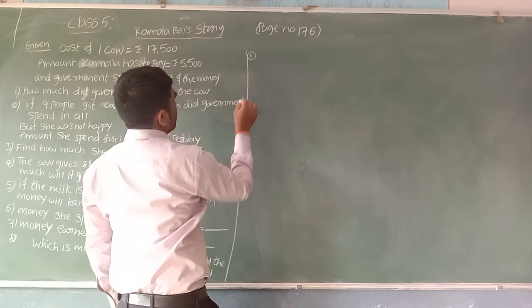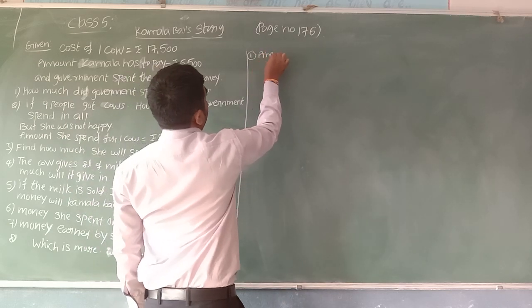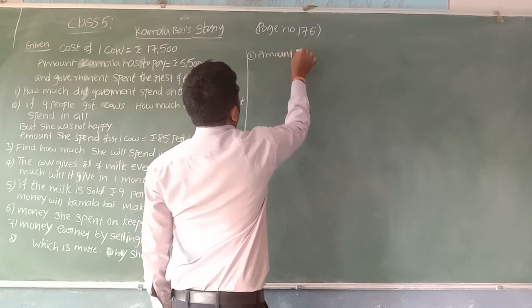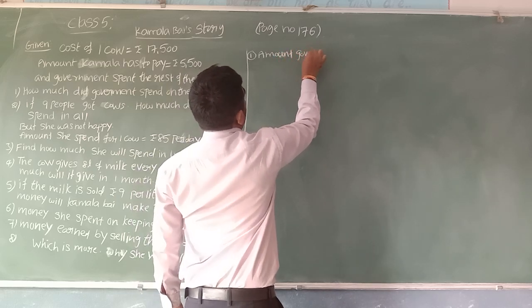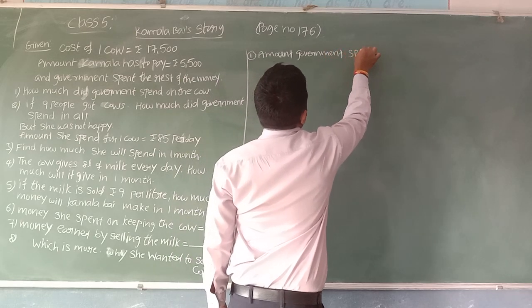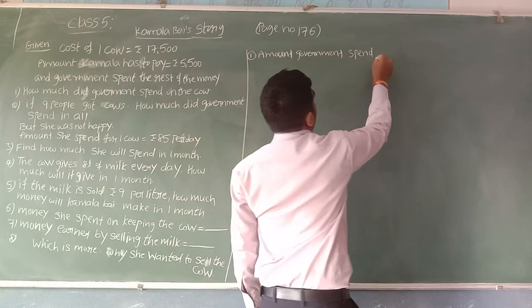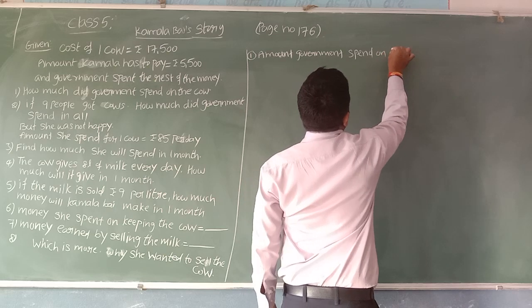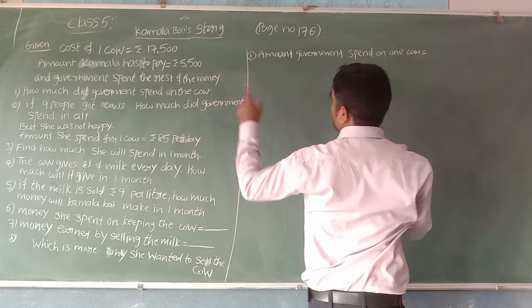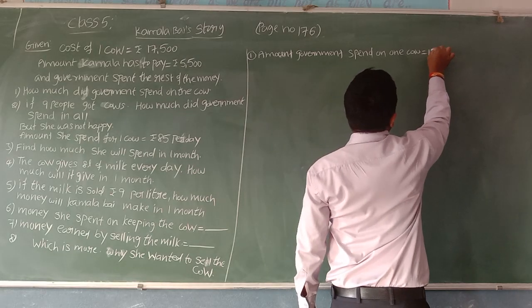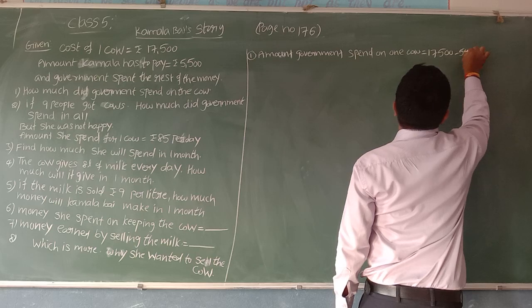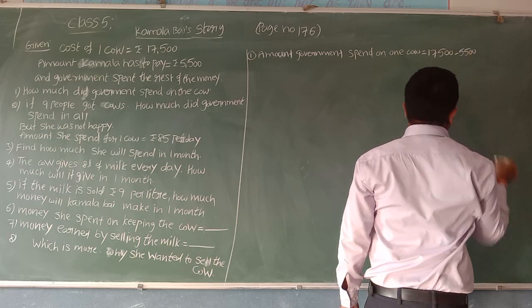Government spent on one cow is equal to... to know this answer, we need to subtract 17,500 minus 5,500 from the total amount.